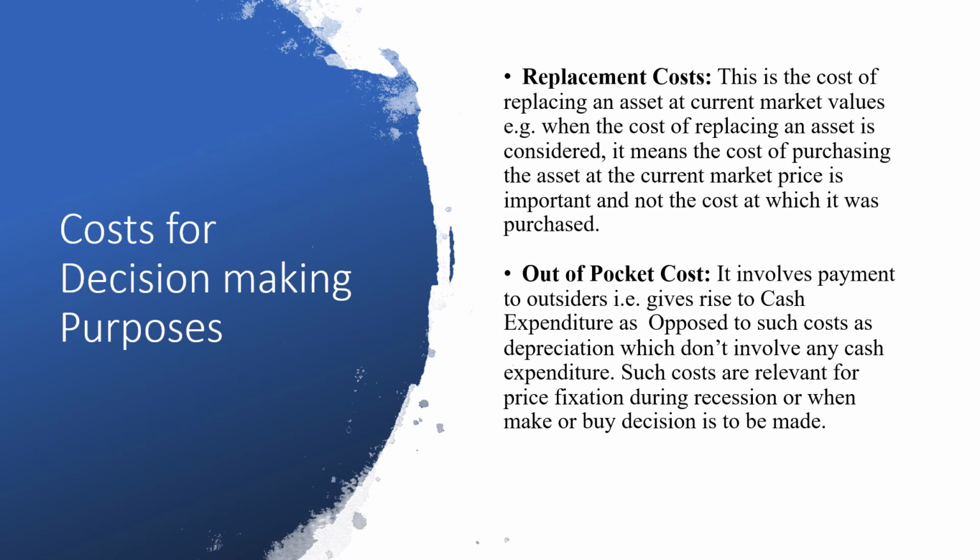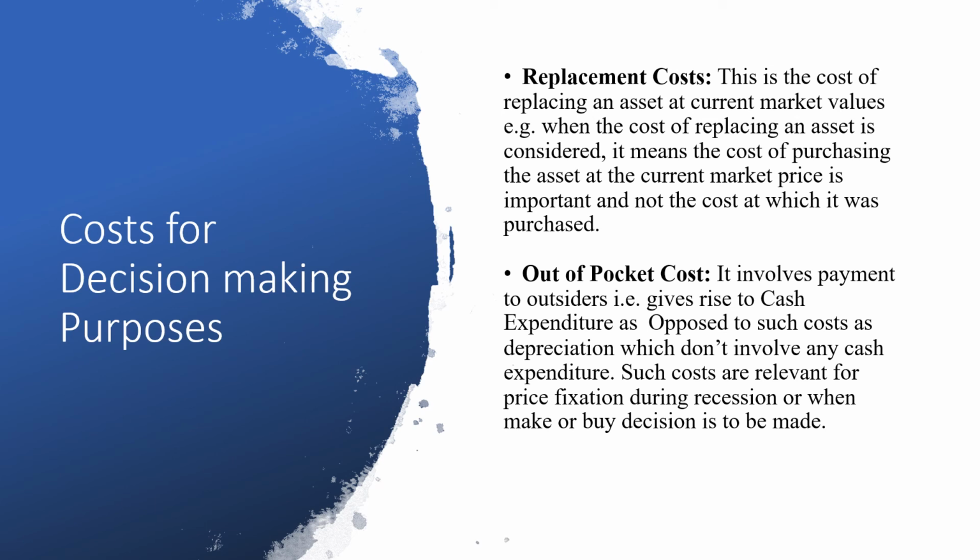The next one is called replacement cost. The replacement cost is the cost of replacing an asset at current market values. For example, when the cost of replacing an asset is considered, it means the cost of purchasing the asset at the current market price is important, and not the cost at which it was purchased. So whatever is the replacement cost, that is important for our decision making.